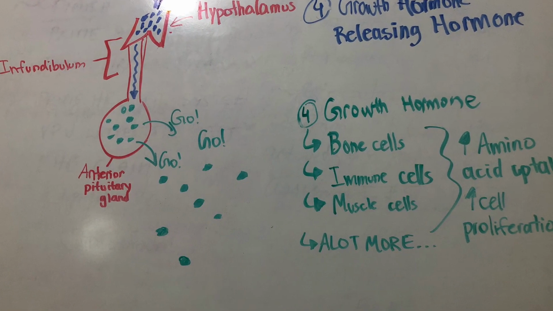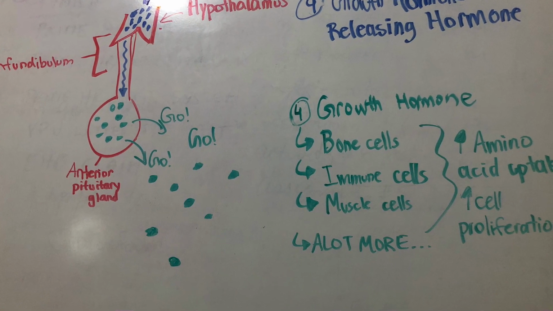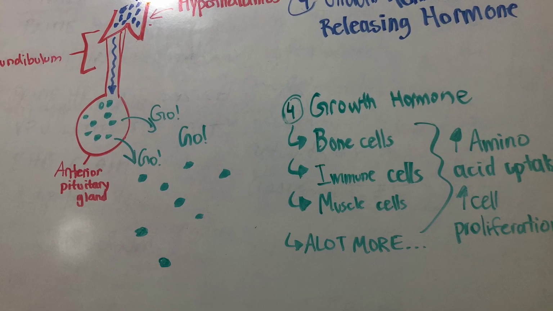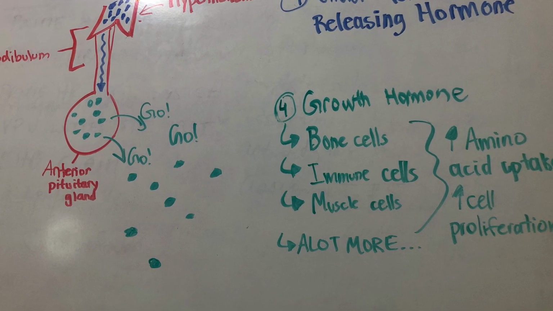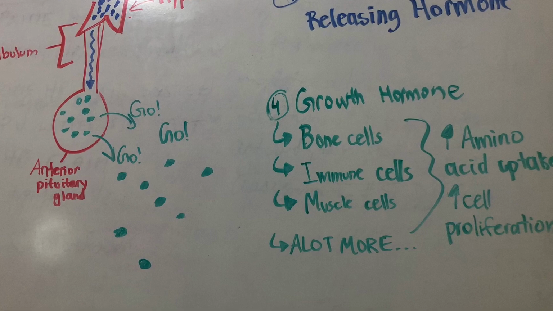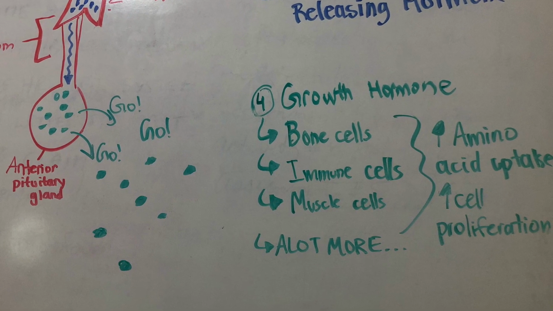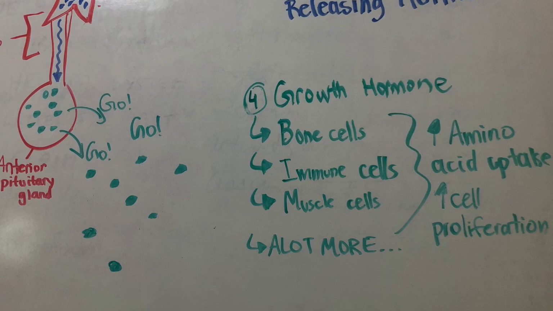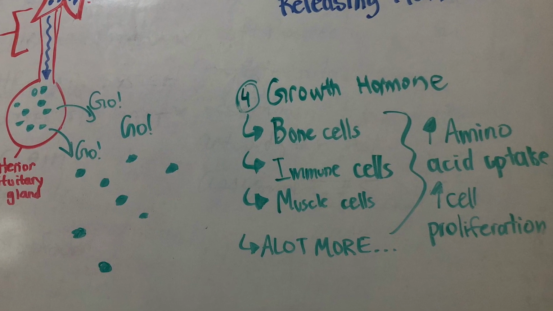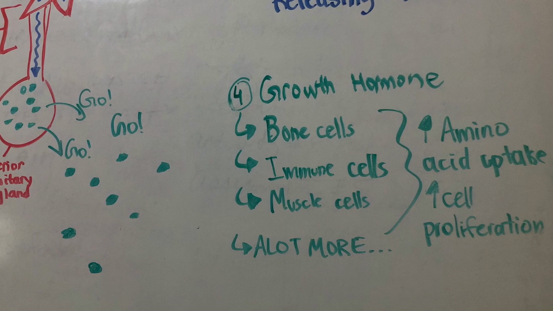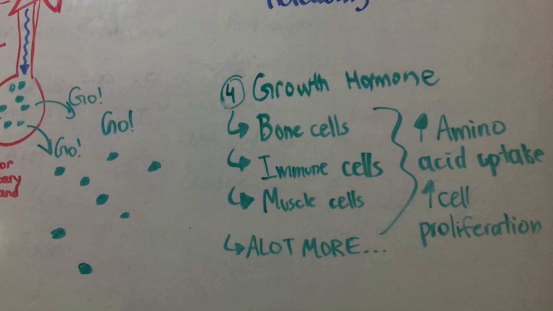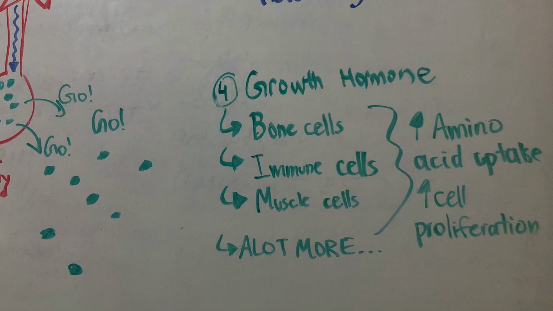Growth hormone releasing hormone from the hypothalamus will trigger the release of growth hormone from the anterior pituitary gland, and growth hormone affects various organs. It can affect the adipose cells to break down stored fat. It can affect bone cells, neurons, immune cells, muscle cells to increase their amino acid uptake and to increase their cell proliferation or mitosis.